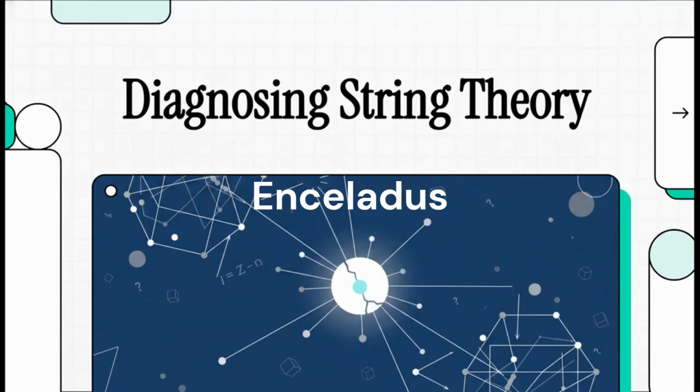Welcome to This Explainer. You know, for decades now, the absolute brightest minds in physics have been chasing a ghost. We've been searching for a single elegant set of rules that explains the entire universe. But lately, people are starting to ask a really tough question. What happens if our very best idea is actually failing and we just don't want to admit it?